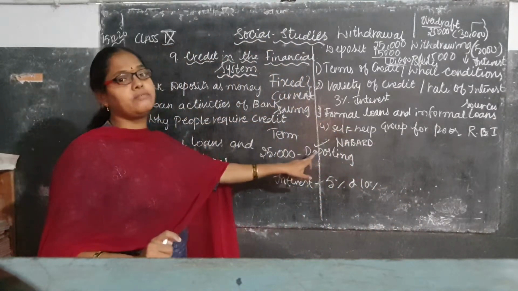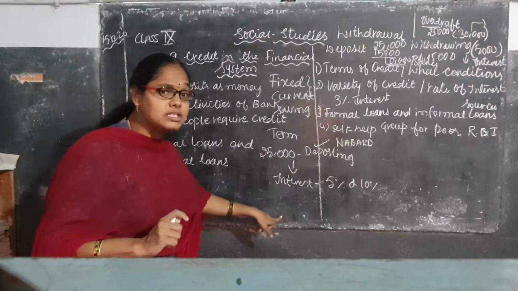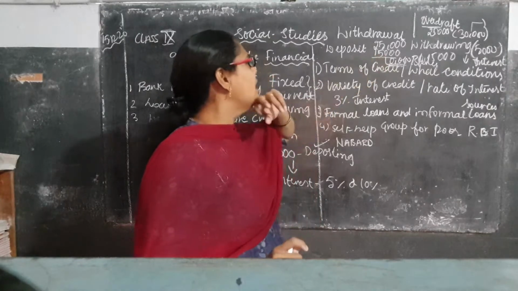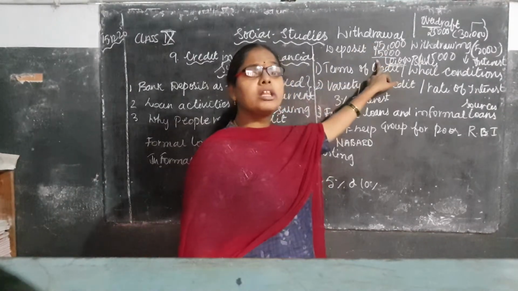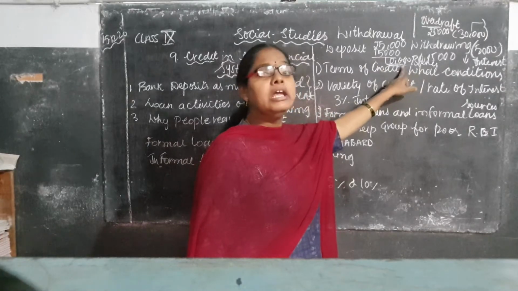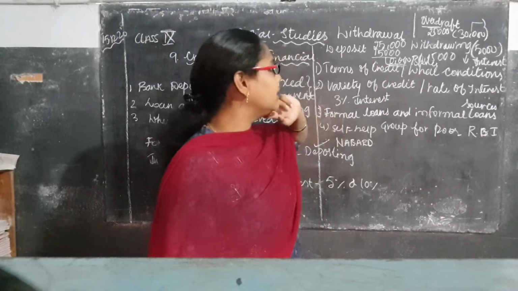What is depositing? Whenever you are depositing, you will be getting the interest, isn't it? Next one, withdrawal. For example, here you are having a balance of 25,000. You are withdrawing 15,000 from the bank. So how much balance amount is available in your bank? You are having 10,000 in the bank.